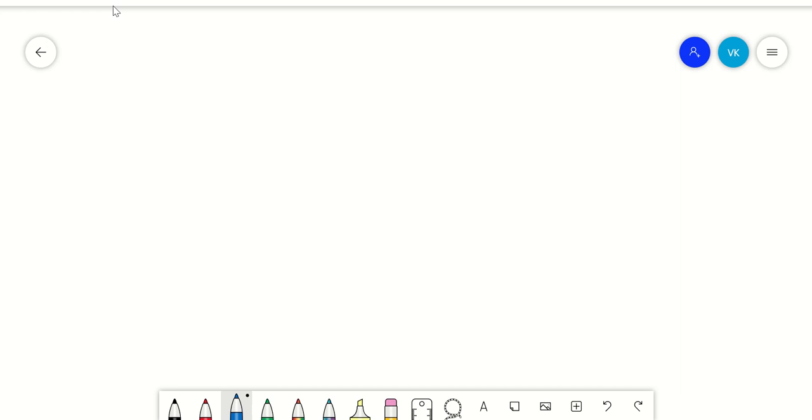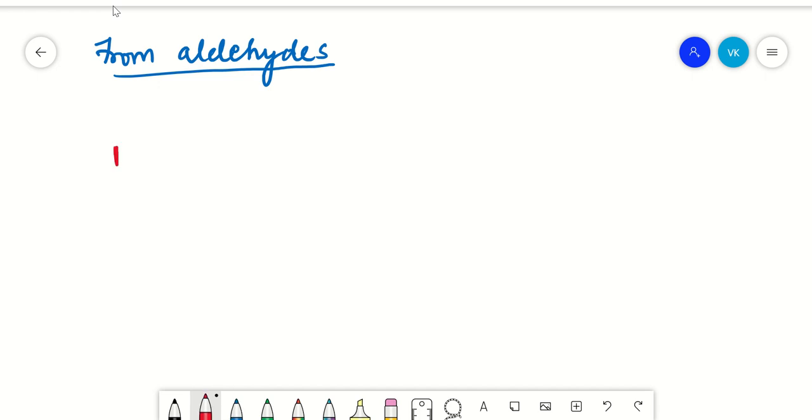Next one is with your aldehydes. Aldehydes and ketones are your carbonyl compounds, right? So what are your aldehydes? Same way, we will just take it as R, C double bond O and H, plus your CH3, we'll just take it as CH3 MgBr, right? Now what is happening here?